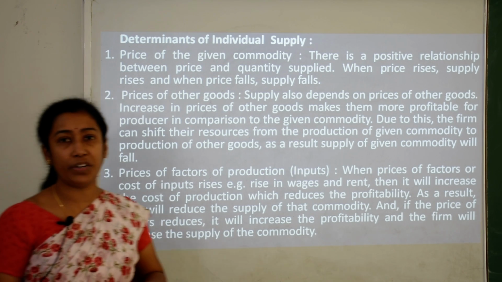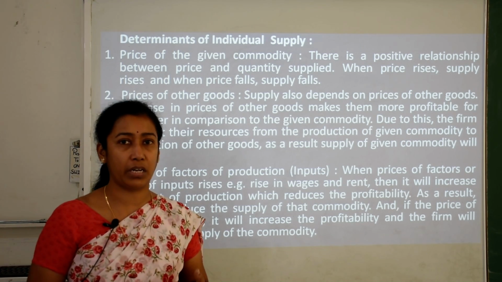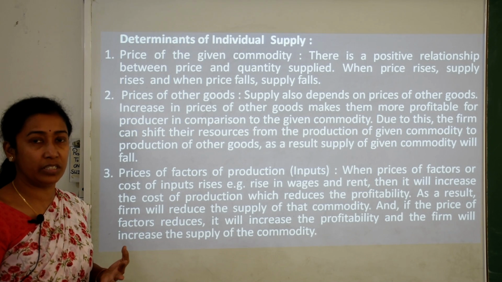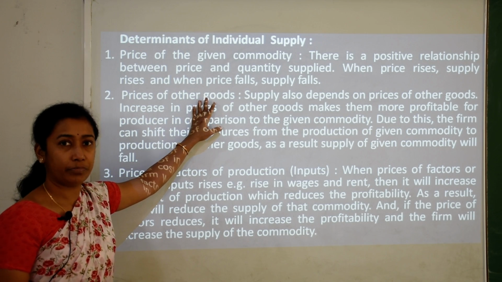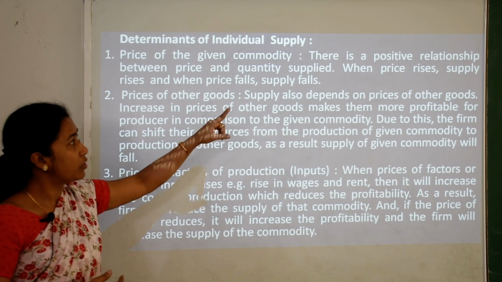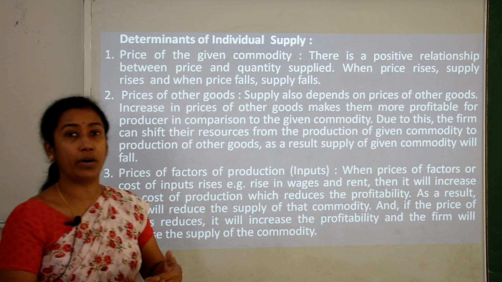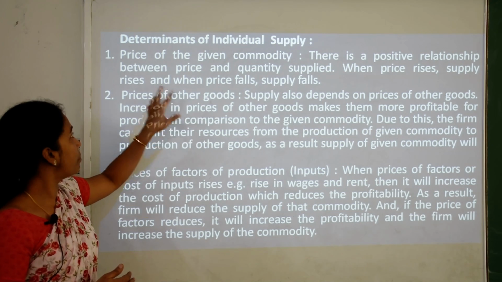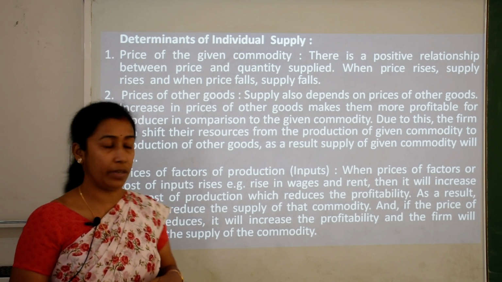Now the determinants of individual supply, as supply is of two types, individual supply and market supply. First we will move with the determinants or factors which determine the individual supply. The first is price of the given commodity. That means the price of that particular commodity which is offered in the market. There is a positive or direct relationship between price and quantity supplied in the market. When price rises, supply also rises, and when price falls, supply also falls.